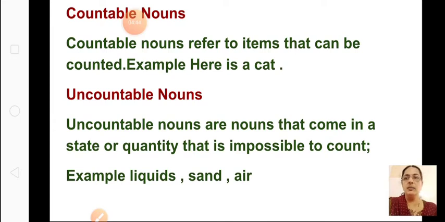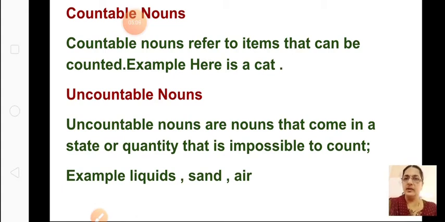But uncountable nouns are nouns that come in a state or quality that is impossible to count. You cannot count them. Example, liquids. Can we count water, tea, milk, sand? Can we count sand, air? No. Rice, sugar, can we count them? It is not possible, so they all come under the topic called uncountable nouns.